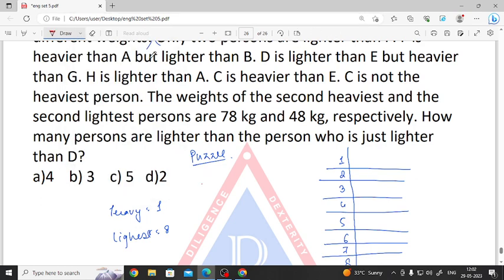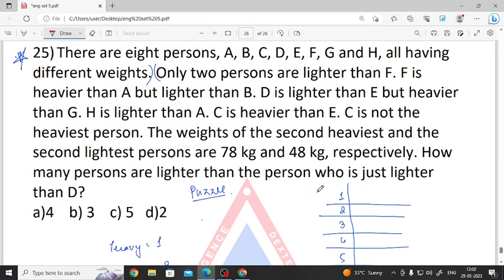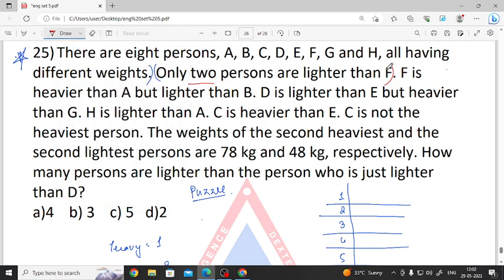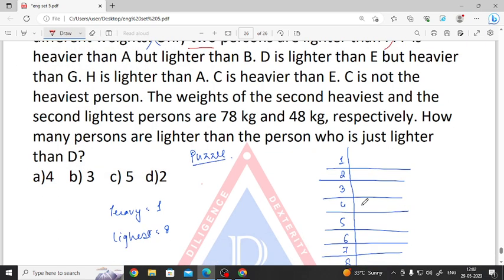So what is given? The first is given: only 2 persons are lighter than F. That means F should be in the 6th place. Only 2 persons are lighter than F, which means no other person is lighter than F.